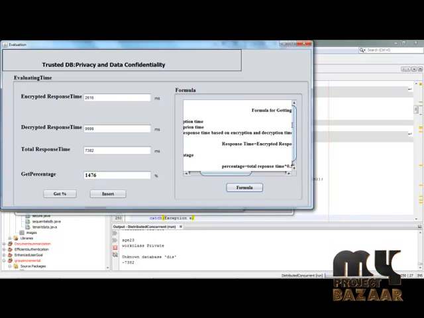We have successfully achieved the main task of our process, which is query encryption and decryption to perform the secure DB as a trusted DB operation. The trusted DB operations are clearly achieved by encrypting and decrypting the query and not exposing the query to the outer environment. Thus the main task of our project is clearly achieved. Thank you.